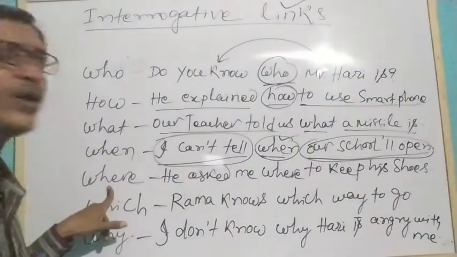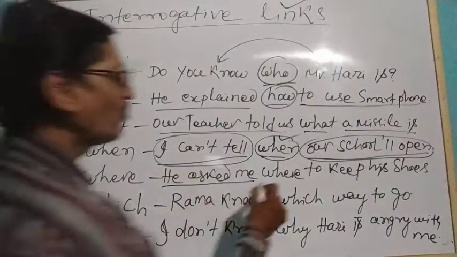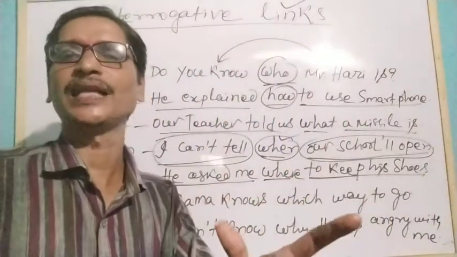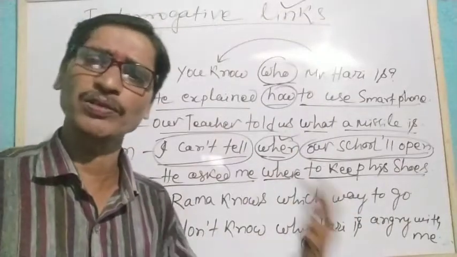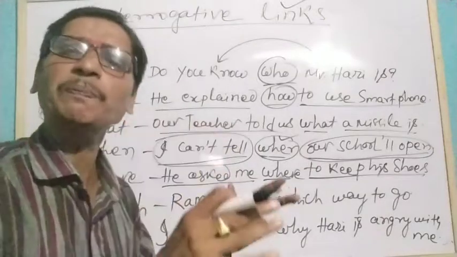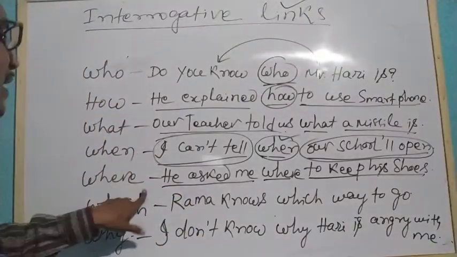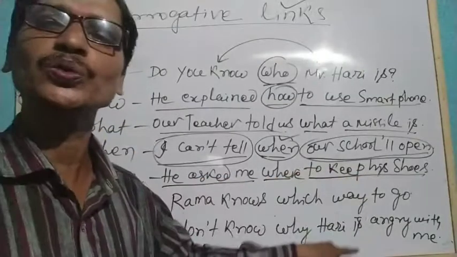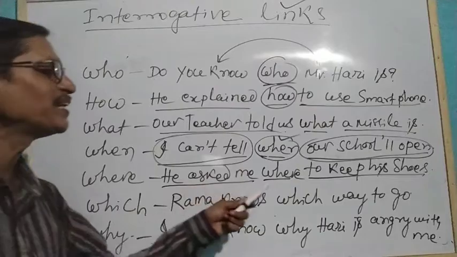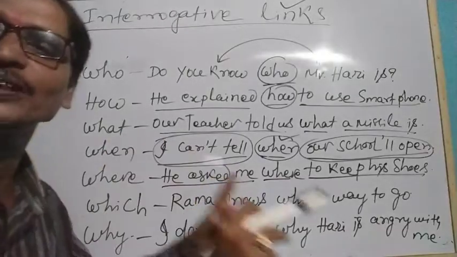Where means to know about the place, the location. So here he asked me where to keep his shoes. Keeping the shoes needs a specific place in our house or somewhere else, whether in our school, in our house, or when we go to a temple. Wherever we are visiting, there is a certain place available where we keep our shoes. Understand? So he asked me where to keep his shoes. The location to keep his shoes. The place to keep his shoes.